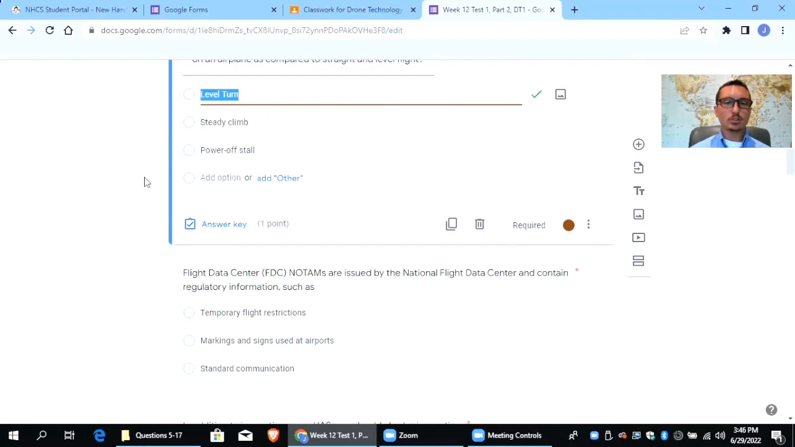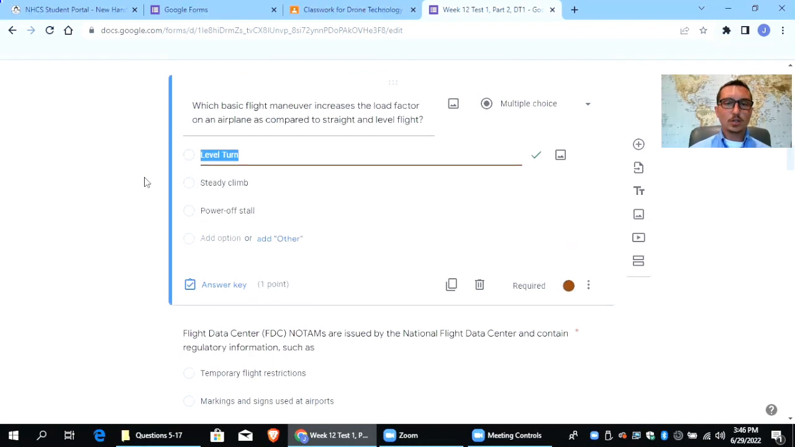So turning increases the load factor, and load factor is just like that extra force on your plane and how much weight your plane needs to be able to support. So what speed it needs to be able to go to support that weight. So as you're turning, the plane needs to go faster in order to stay at the same altitude.